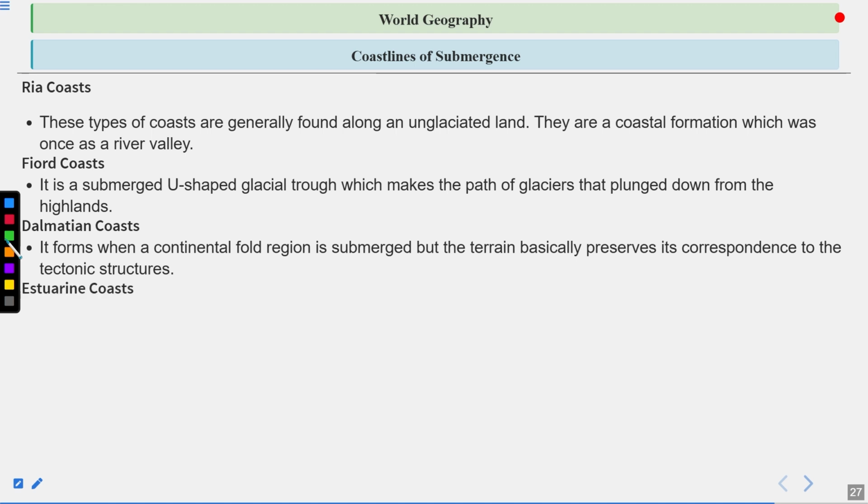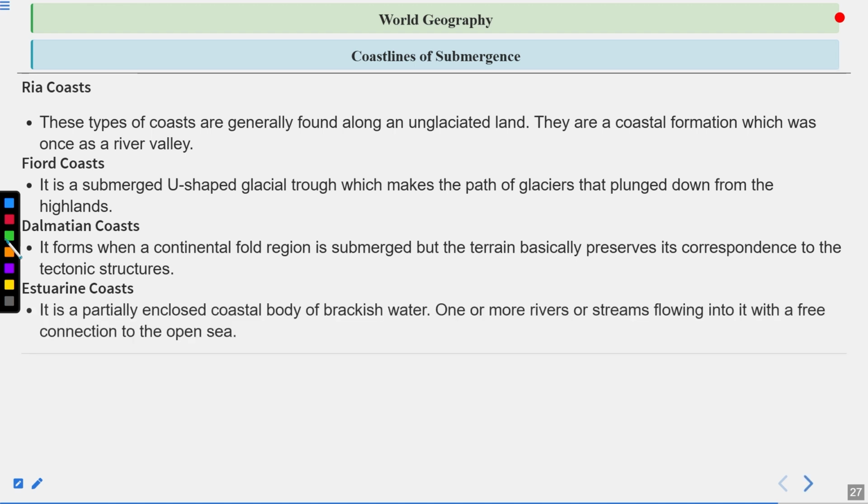Then estuarine coasts. It is a partially enclosed coastal body of brackish water, with one or more rivers or streams flowing into it, with a free connection to the open sea. So estuaries, you must have heard, are a type of river which directly flows into the sea and merges without creating any kind of branch. Like the Narmada and Tapi, they flow into the Arabian Sea or the Gulf of Cambay, and the type of coast that they create is called the estuarine coast.